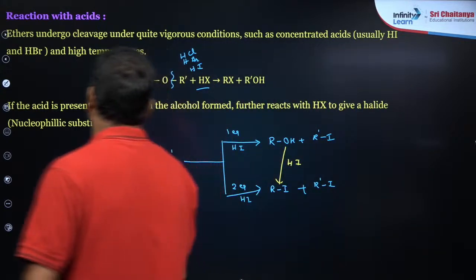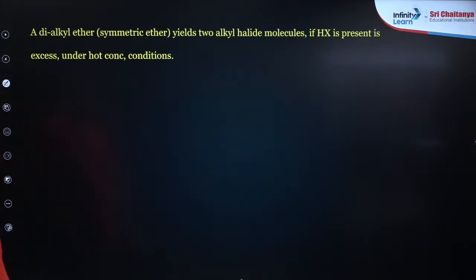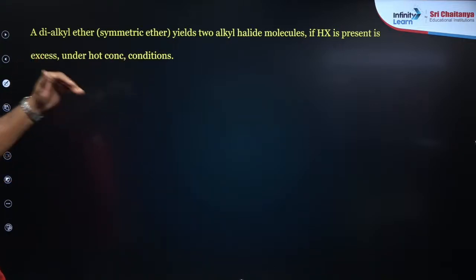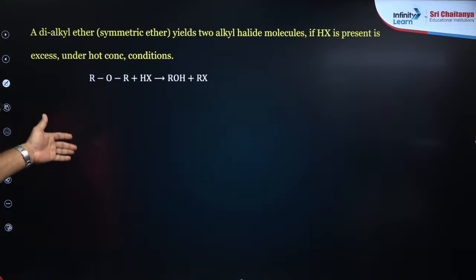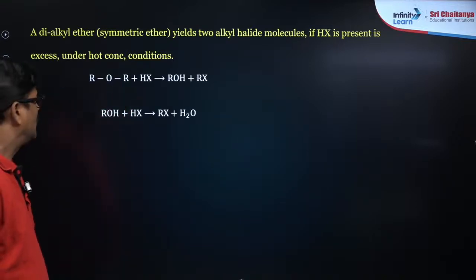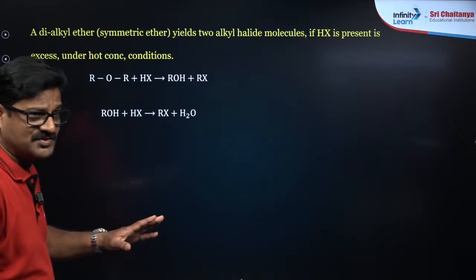Now the mechanism is also a dialkyl ether. A symmetric ether yields two alkyl halide molecules if HX is present in excess under hot conditions. That's what is mentioned here. So ROR gives ROH and RX.